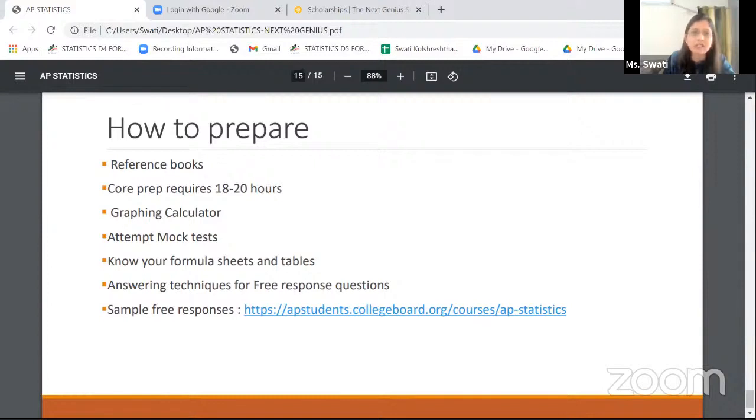Again, talking about free response questions, like I said, multiple choices are easier because, of course, there is one correct answer. If you know the concept well, you can always mark the correct answer for yourself. There is no negative marking. You can always eliminate the incorrect ones.